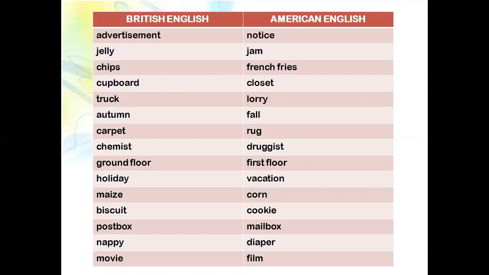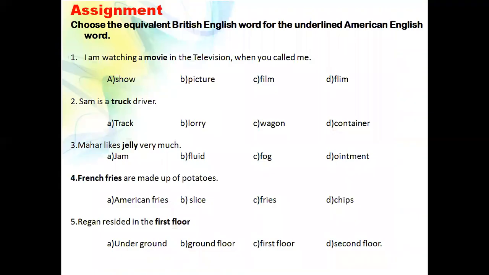Cupboard, closet. Lorry, truck. Autumn, fall. Carpet, rug. Chemist, druggist. Ground floor, first floor. Holiday, vacation. Maize, corn. Biscuit, cookie. Post box, mailbox. Nappy, diaper. Film, movie. So this is the assignment.